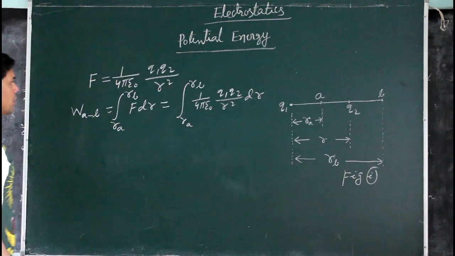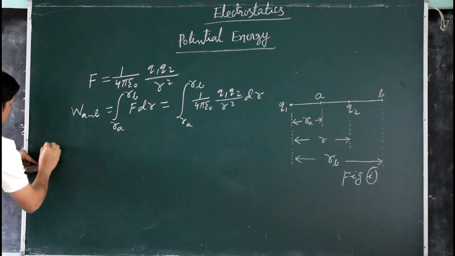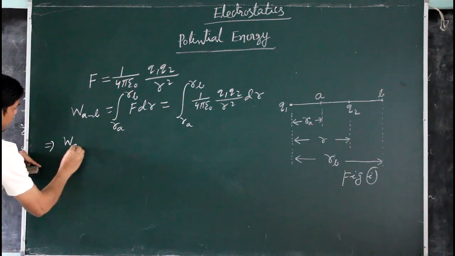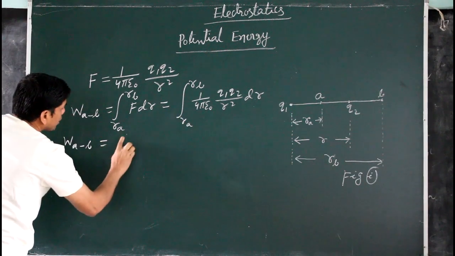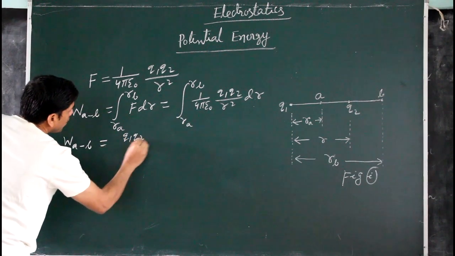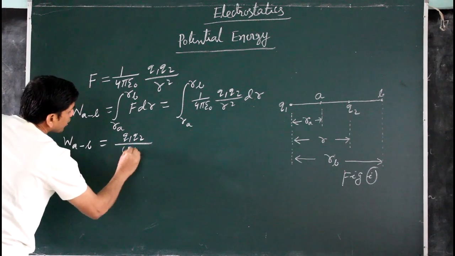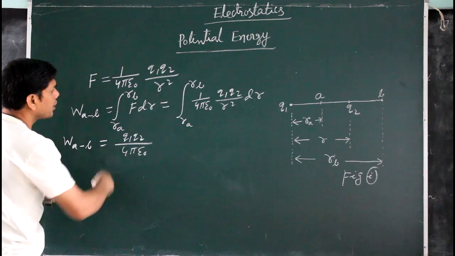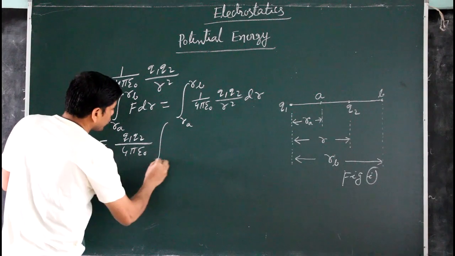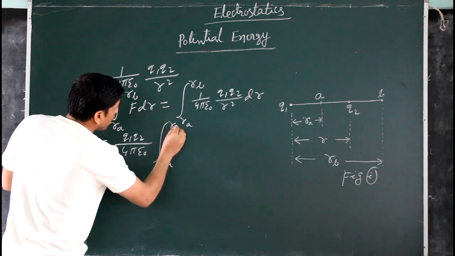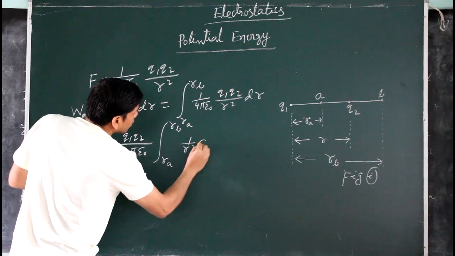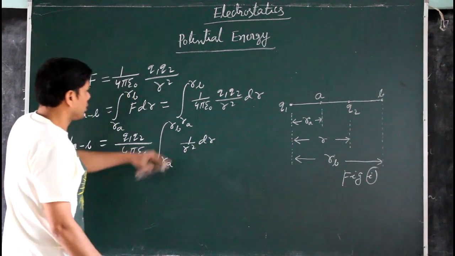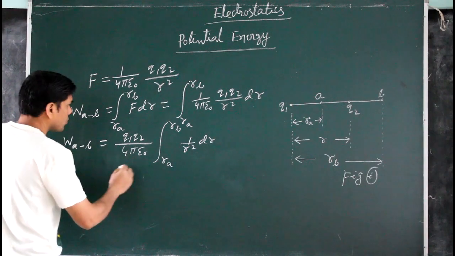Now, therefore, the work done W_AB: this Q1 Q2 by 4 pi epsilon naught is a constant, taking it out of the integration. So the integral from r_A to r_B of 1 by r square dr. Now doing the integration, what do we have?